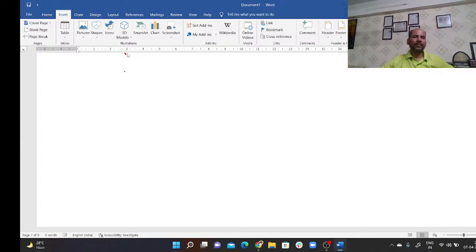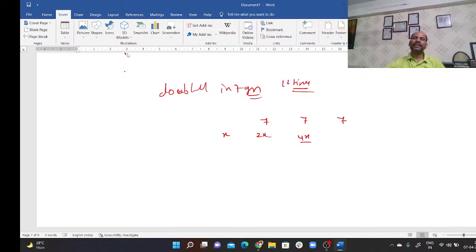Let's have one more question based on CI. A sum of money doubles itself in 7 years. In how many years will it become 16 times? Doubles in 7 years. So this is principal x. In 7 years it becomes 2x. In the next 7 years it will again double, and in the next 7 years it will again double, and in the next 7 years it will again double.